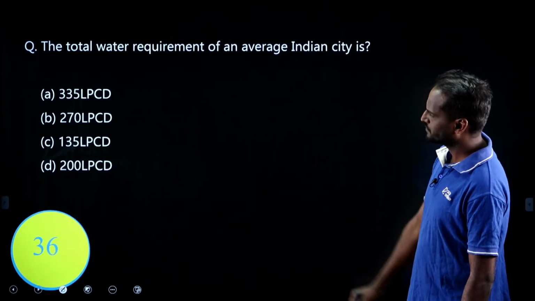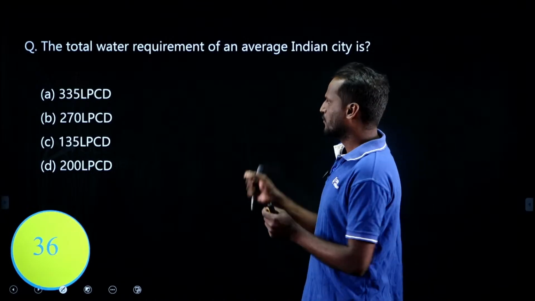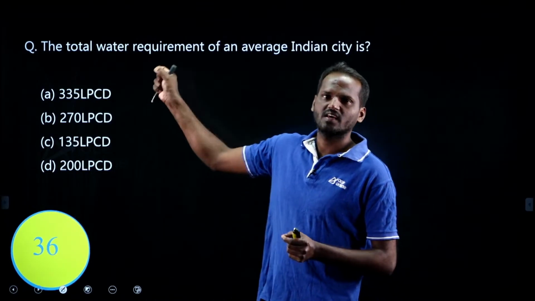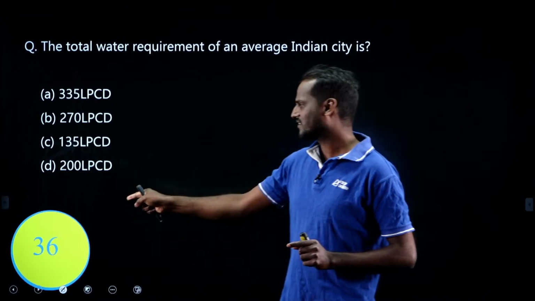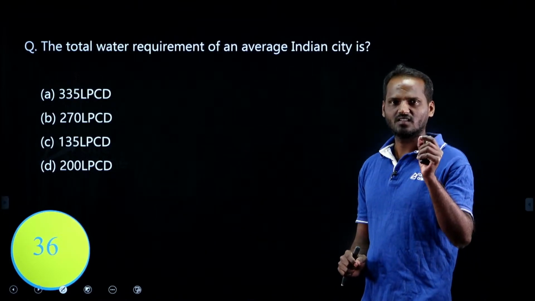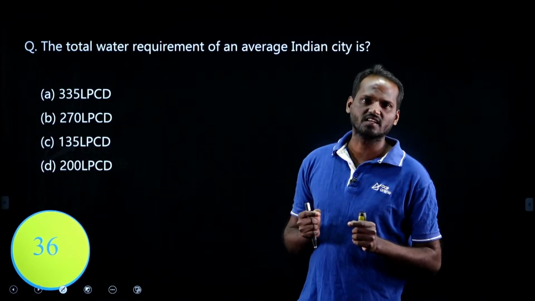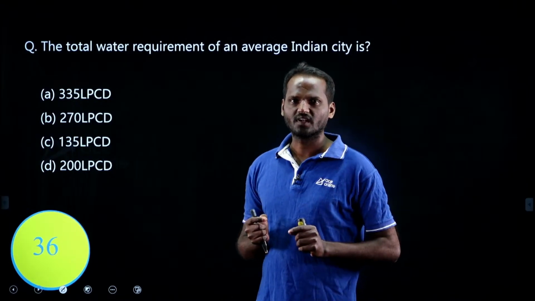Okay, the next question, look at this, very easy. If you have some idea, you can simply pick the answer in just 2 to 3 seconds, no need of 36 seconds here. In subjects like environmental engineering, you can save more time, right?